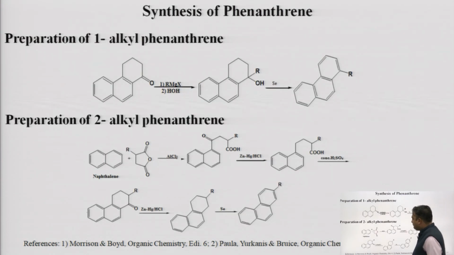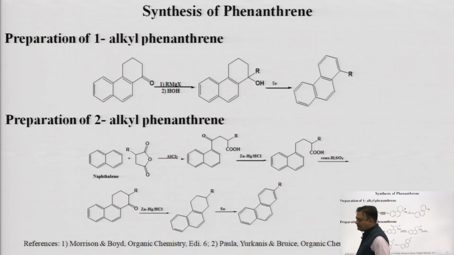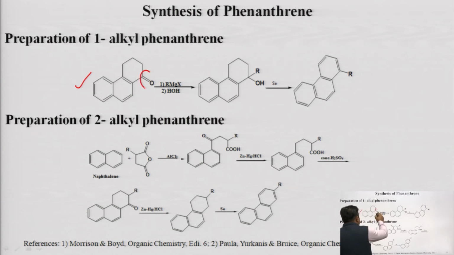Now the other method for the synthesis of phenanthrene and its derivatives involves a derivative of phenanthrene, a quinone. This product can be produced in the Haworth synthesis. You can see that after cyclization with H2SO4 we get this product, and in the next step we go for the reduction of that carbonyl group.